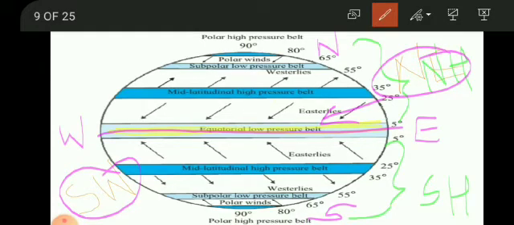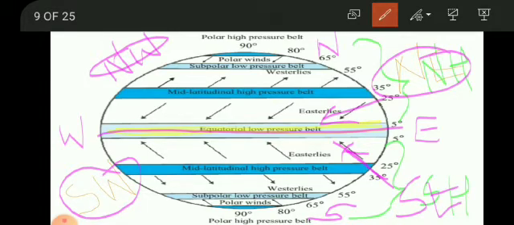Similarly, in the southern hemisphere, it will blow from southeast. Now southeast is here, from southeast towards northwest. This means here northwest, and here it is southeast. So in this direction it is blowing.